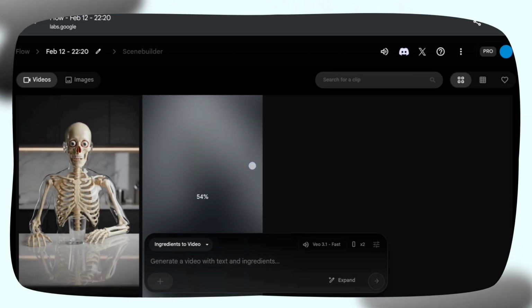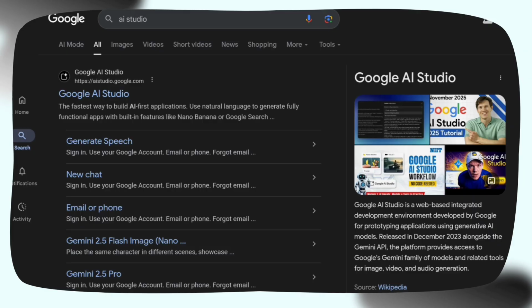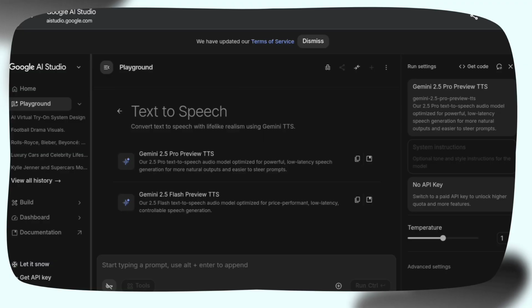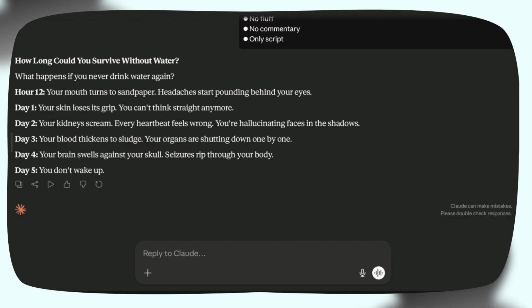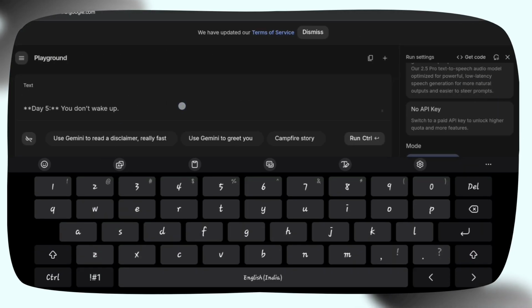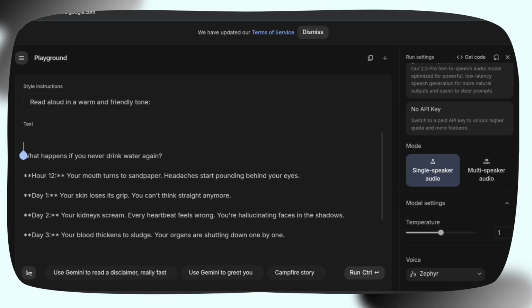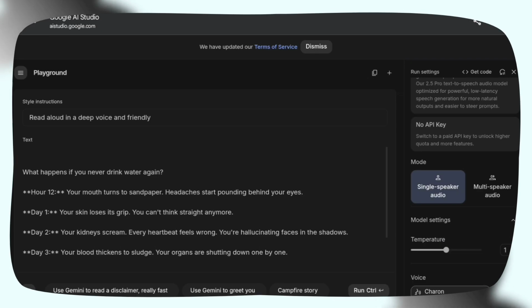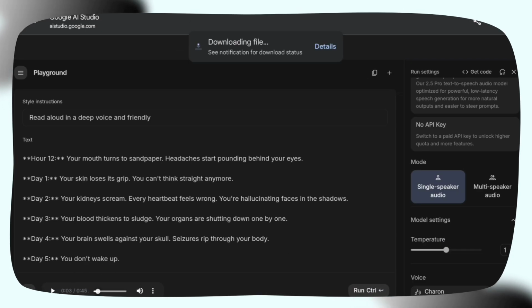Now comes the most important part, the voiceover. Go to Google AI Studio. Click on Playground, then select Text-to-Speech. Choose Single Voice. Paste your script and adjust the instructions. For this video, I recommend a deep voice. I personally prefer the Karen voice. It gives a powerful, dramatic feel. Click Run. It may take a few moments, and your voiceover will be ready.